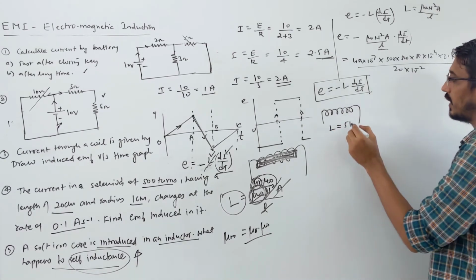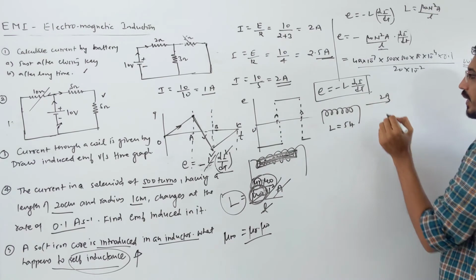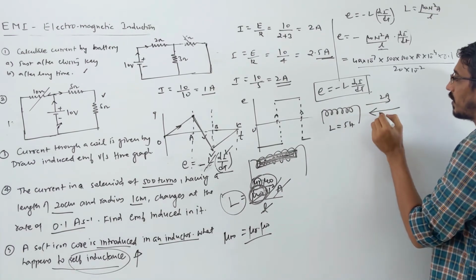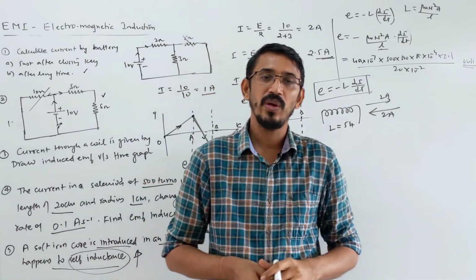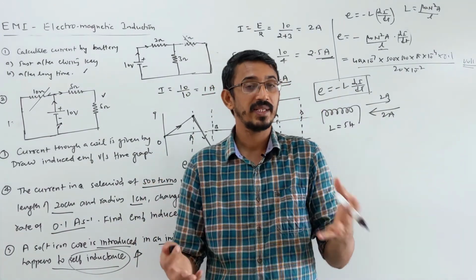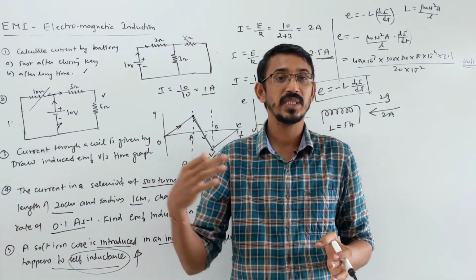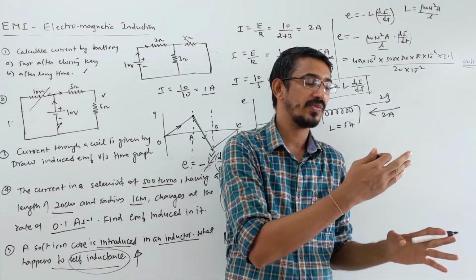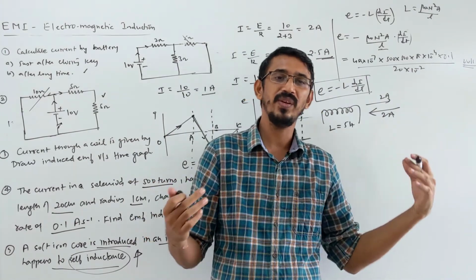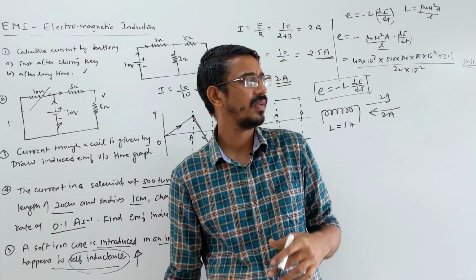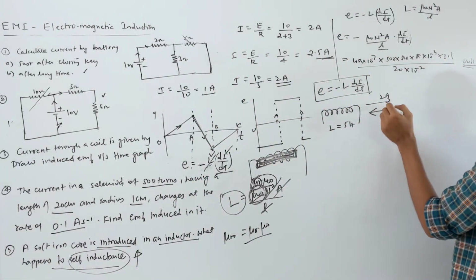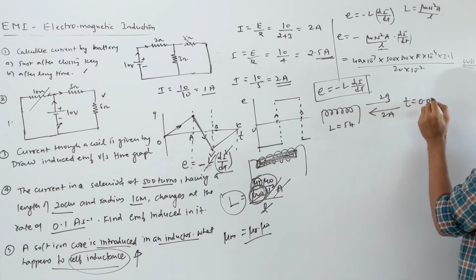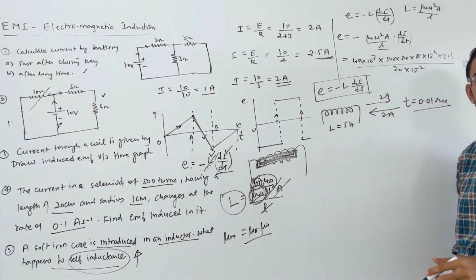They said that 2 ampere current was flowing, and this current is suddenly reversed, and a very small time will be given. So like here, current suddenly got reversed, 2 ampere in time, let's say 0.01 second. They will ask you what is the EMF induced.